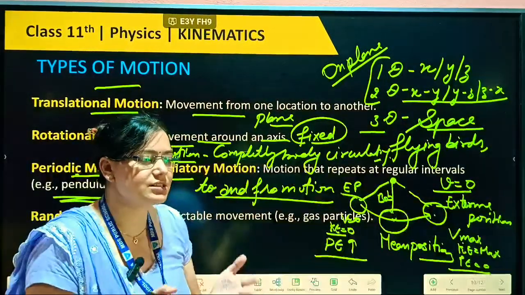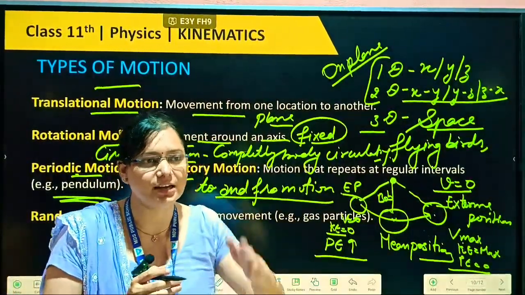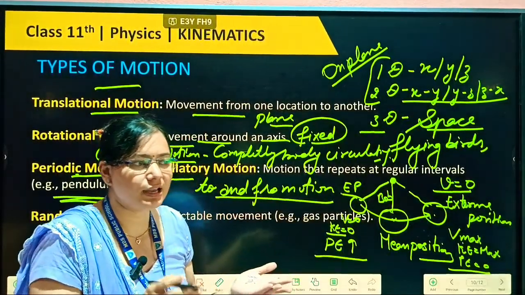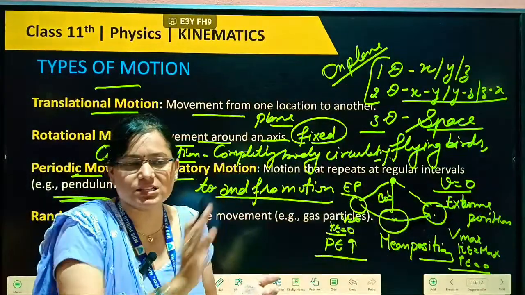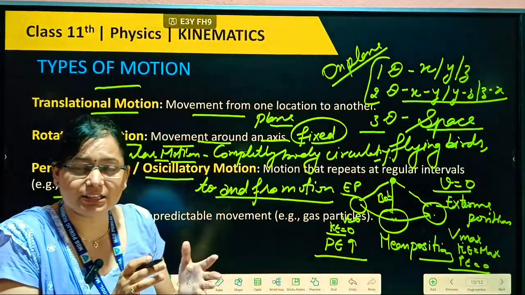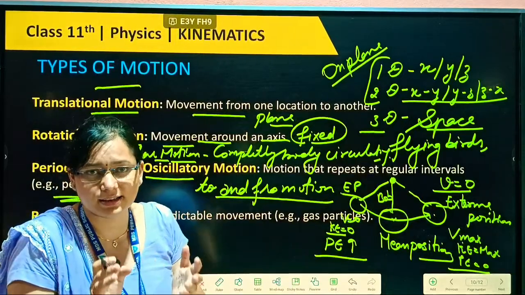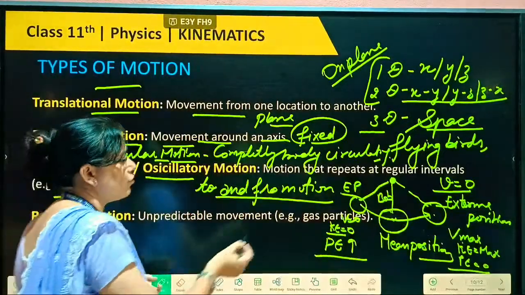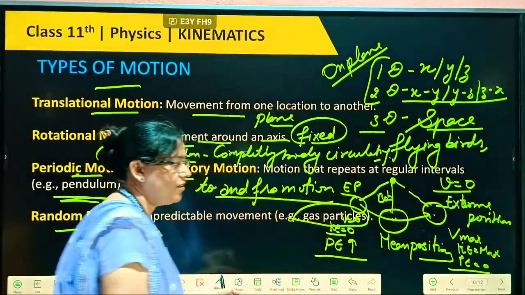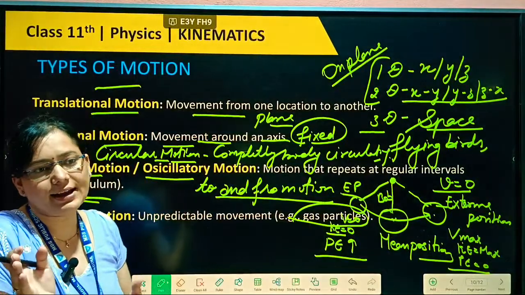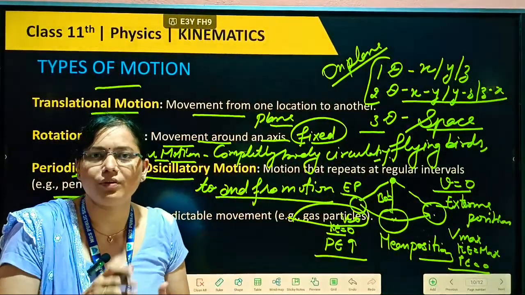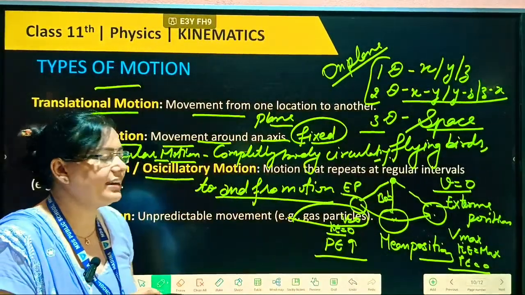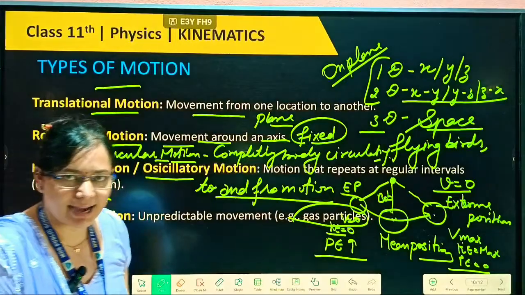If we can predict, we can find the type of motion: linear motion, moving on a plane in one dimension, two dimensions, or circular motion like this. But if we can't predict the motion, moving here and there, we can't find it, so this type is random motion only. For example, gas particles: we can't give a direction, they move randomly in our environment, that's why it is random motion. These are the different types of motion in our kinematics.